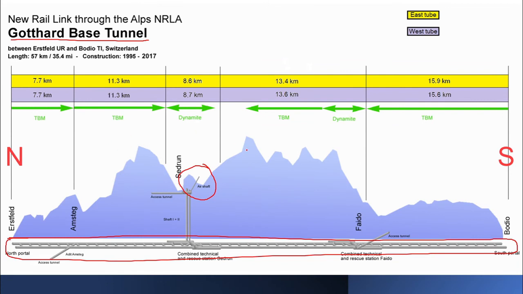So you can see here now, again coming to this Gotthard base tunnel. Here they have given the techniques which were used to excavate the tunnel. So mostly TBM was deployed, but at this shaft location, if you see, dynamite was used. That is, drilling and blasting was deployed. So both the things were going simultaneously.